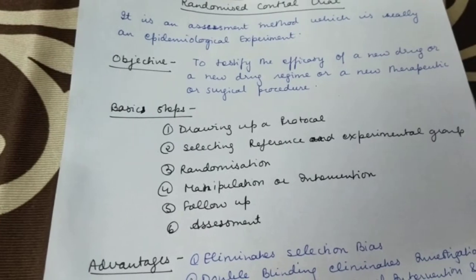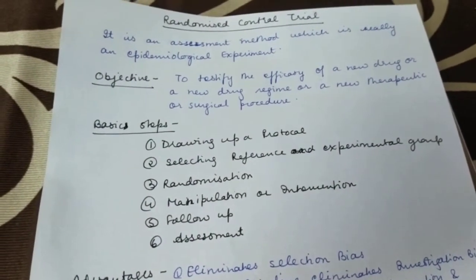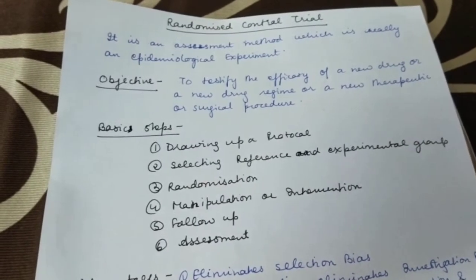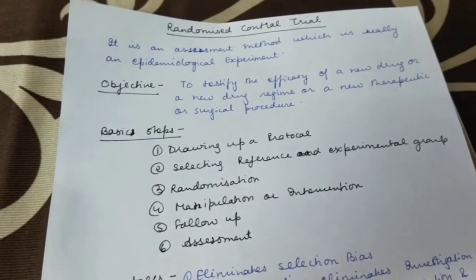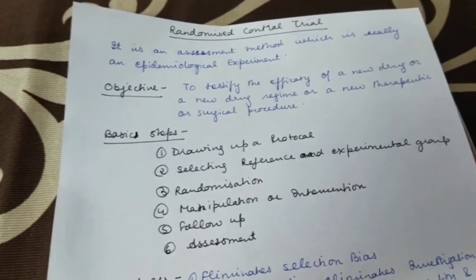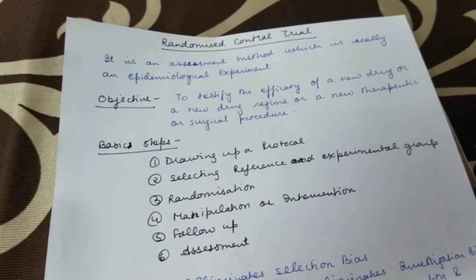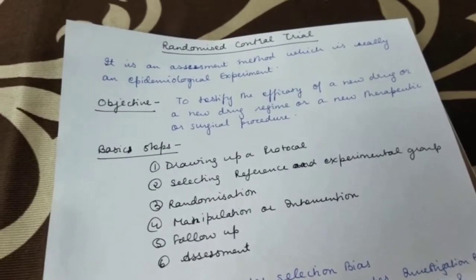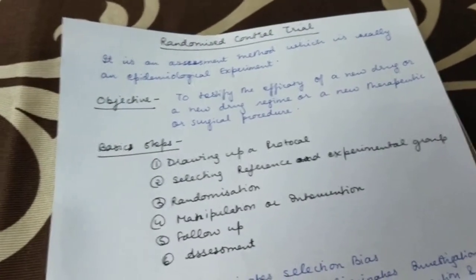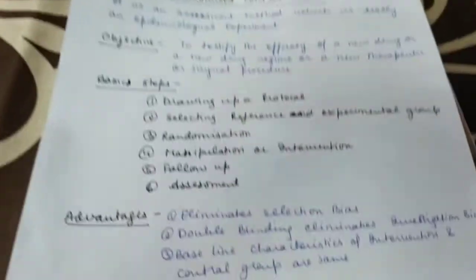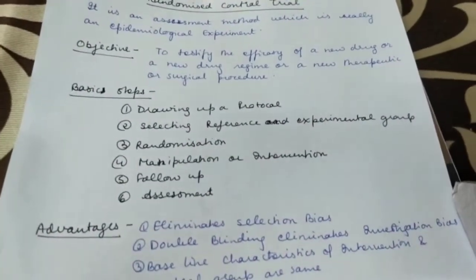The second step after this is selecting the reference and the experimental group. That means reference population is the target population to which the results, if found to be successful, are applicable. कि मतलब आपकी जो इंटरवेंशन करोगे, अगर वो सक्सेसफुल होती है तो आप इसको किस पॉपुलेशन पे अप्लाई कर रहे हो, so that population should also be selected, and the population on which you're doing this study should also be selected. Then the core of this study is the randomization, which is the utmost important step, that is the heart of the whole randomized control trial.